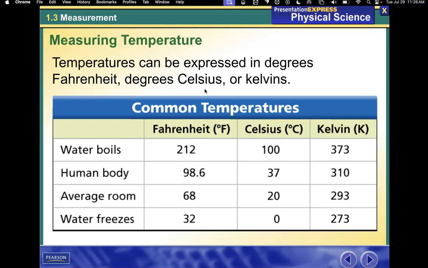Temperatures can be expressed in degrees Fahrenheit, degrees Celsius, or kelvins. So water boils at 212 Fahrenheit, 100 Celsius, 373 kelvin. The average temperature of your body is 98.6 Fahrenheit, 37 Celsius, 310 kelvin. Room temperature, 68 Fahrenheit, 20 Celsius, 293 kelvin. Water freezes at 32 Fahrenheit, 0 Celsius, 273 kelvin.